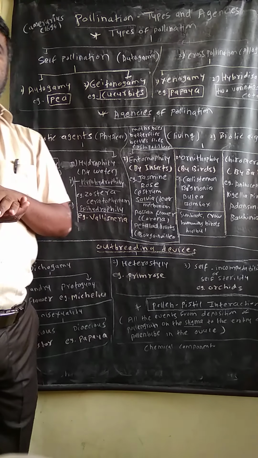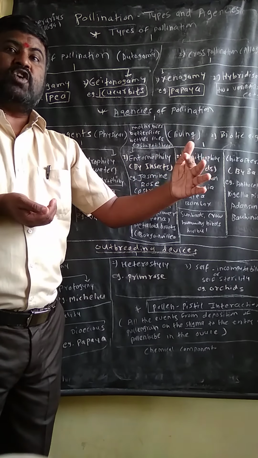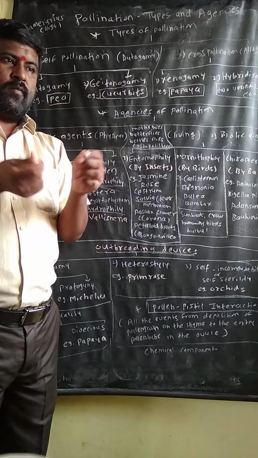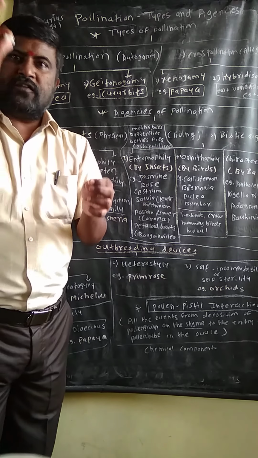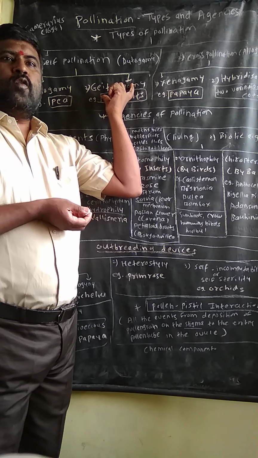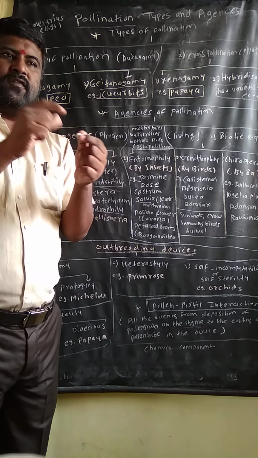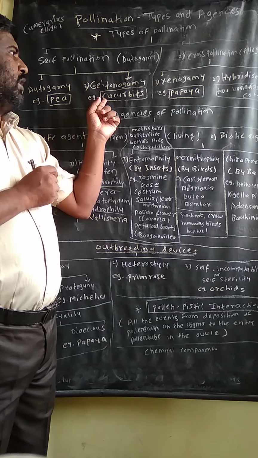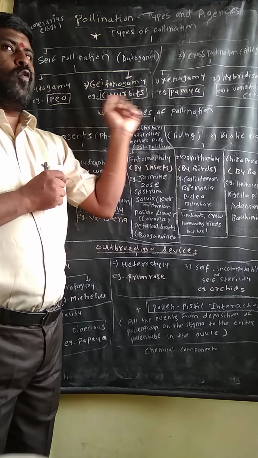Then what is meant by geitonogamy? The transfer of pollen grain from anther to the stigma of another flower present on the same plant is called geitonogamy. Geitono means neighbor. That means if pollen grain from a neighboring flower on the same plant is transported, it is called geitonogamy. Example, cucurbits.